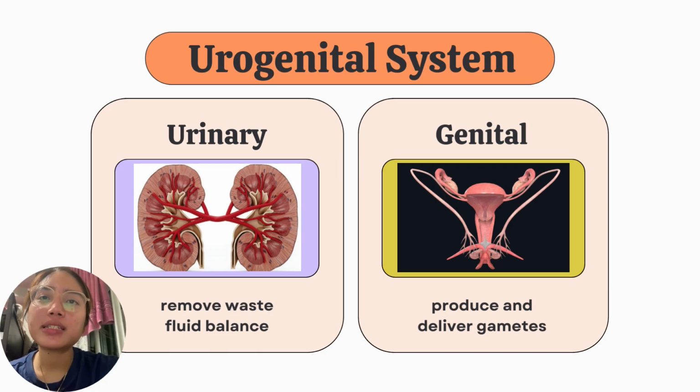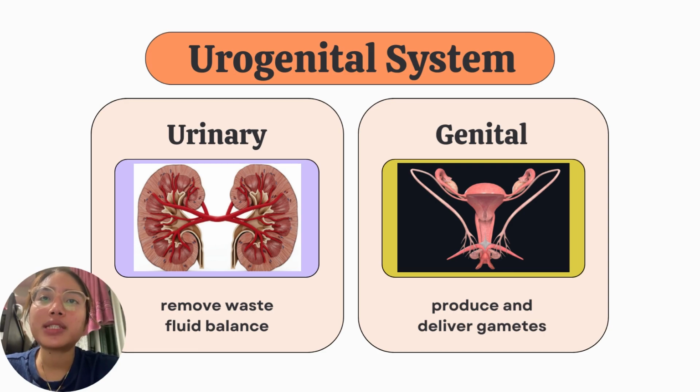The human urogenital system is a complex system that is composed of organs and structures responsible for both the excretion of waste products and the reproduction of species. During embryonic development, the urogenital system initially develops as two separate systems, the urinary system and the genital system. The urinary system is responsible for removing waste products from the body and maintaining fluid balance, while the genital system is responsible for producing and delivering gametes, the sperm and the eggs, for reproduction. These two systems then gradually merge and differentiate to form the complete urogenital system.